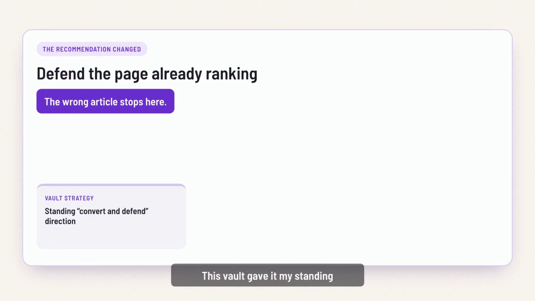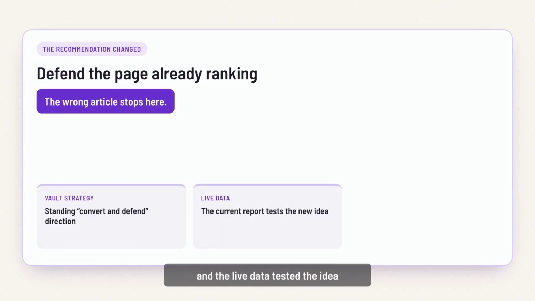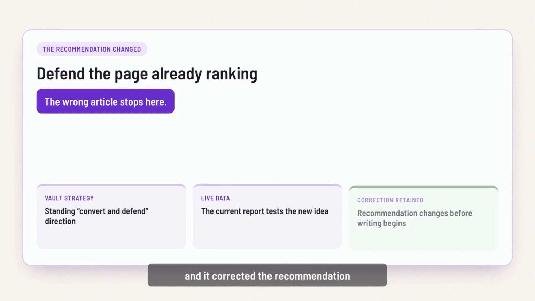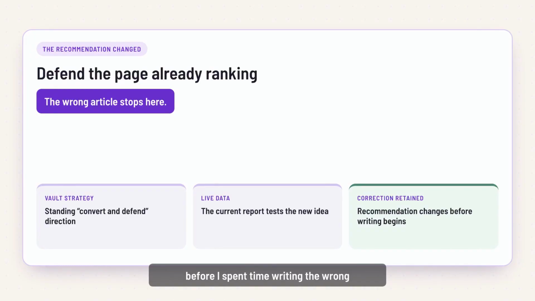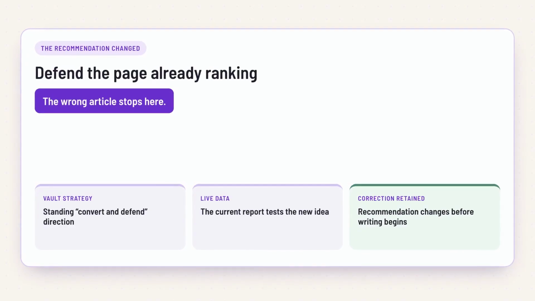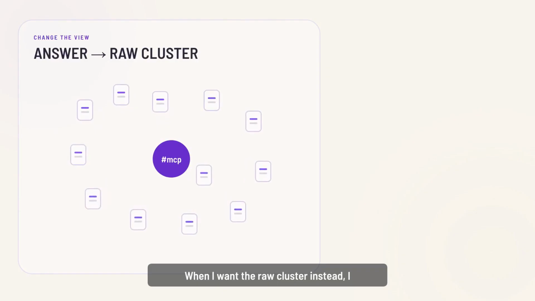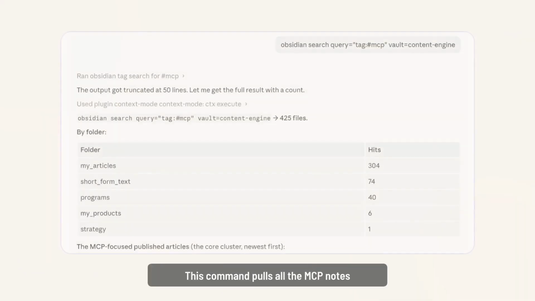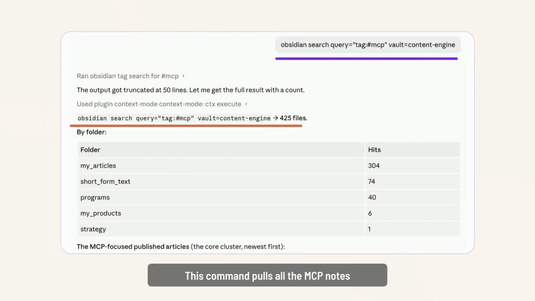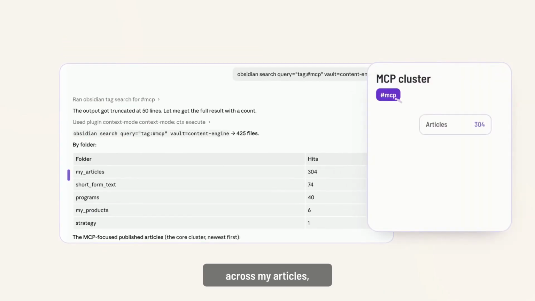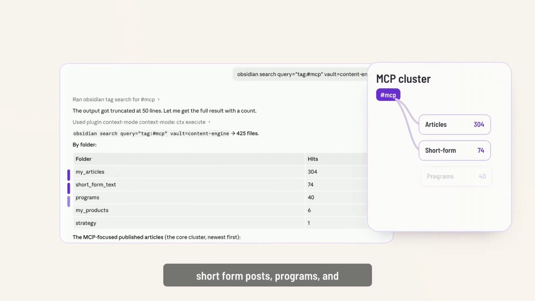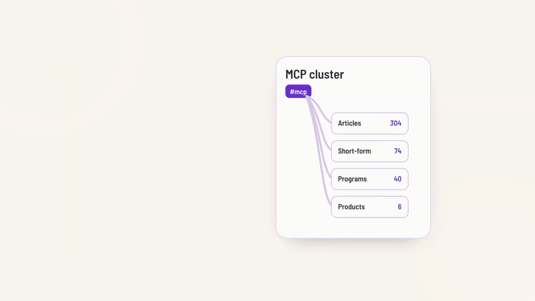This vault gave it my standing strategy, and the live data tested the idea, and it corrected the recommendation before I spent time writing the wrong thing. When I want the raw cluster instead, I search by tag. This command pulls all the MCP nodes across my articles, short-form posts, programs, and products.